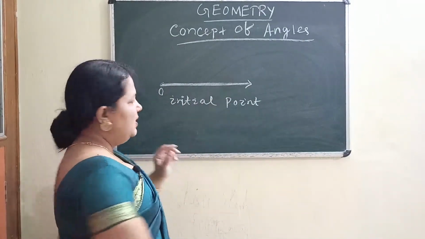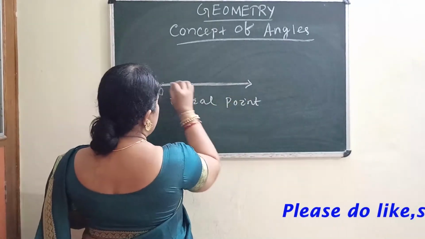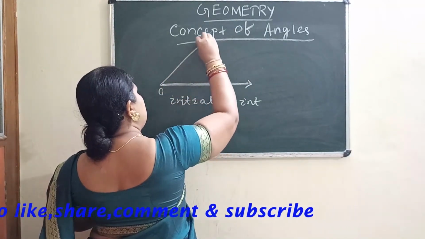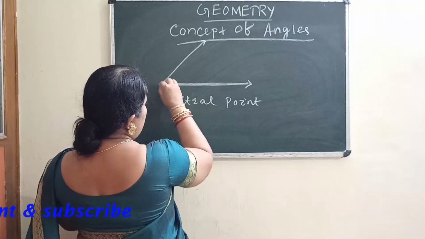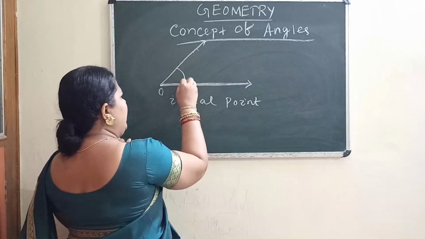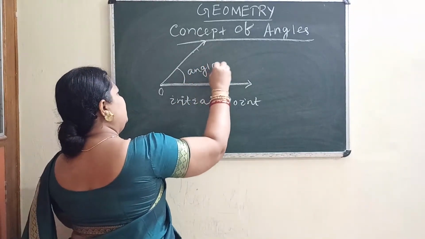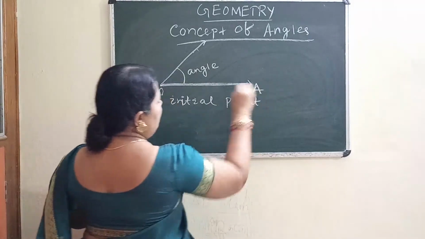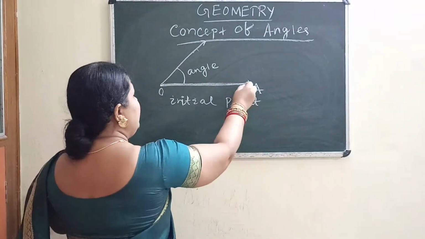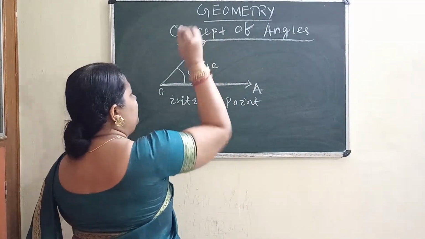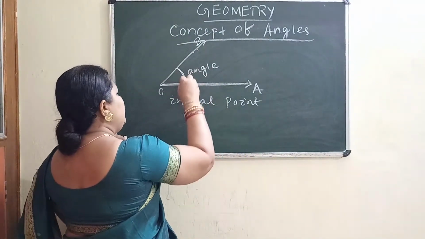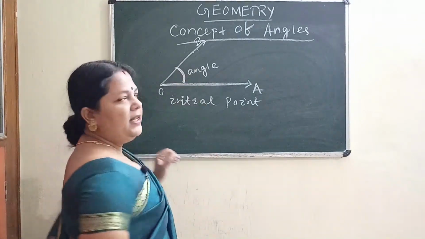This is one ray. Suppose from this initial point, this ray rotates up to this much. This movement formed an angle. This initial point O and the ray OA is moving till OB. How much distance it covered can be measured, and that forms an angle.